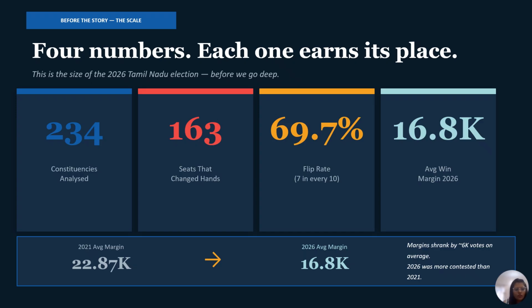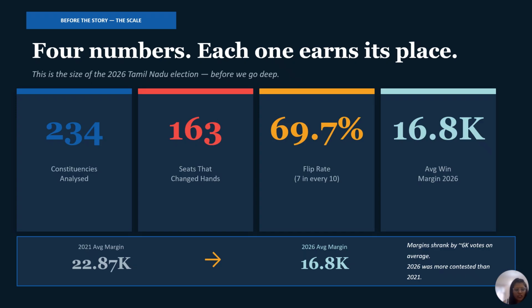234, every constituency in Tamil Nadu, every single one is in this analysis. 163 seats that changed hands, that's your first gut punch number. Sit with that for a second. And 69.7%, that is the flip rate. Nearly 7 in every 10 seats went to a different party than in 2021. Not a swing, not a shift, a near complete redraw of the map. And 16.8k, the average win margin in 2026.